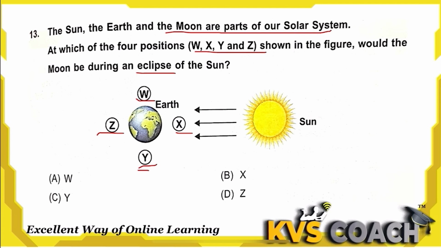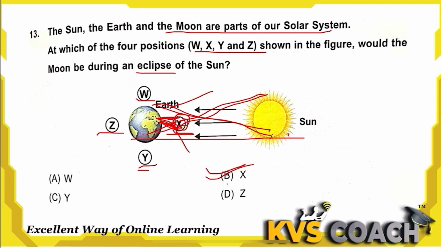During an eclipse of the sun, the moon comes in between the earth and the sun. All three lie in a straight line, as I already told you in the figure. So X is the position where the moon is. Light is coming in a straight line, but the moon is between the earth and the sun. This is the partial eclipse and this is the full eclipse. B is the right answer here. X is the position of the moon.